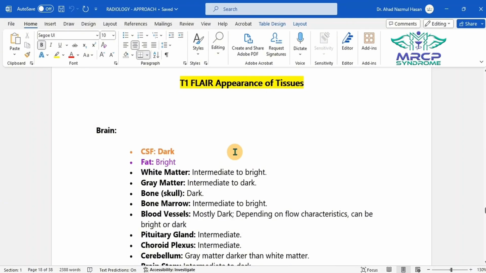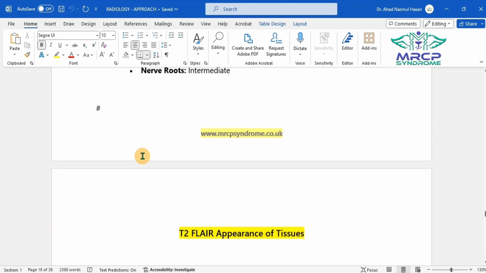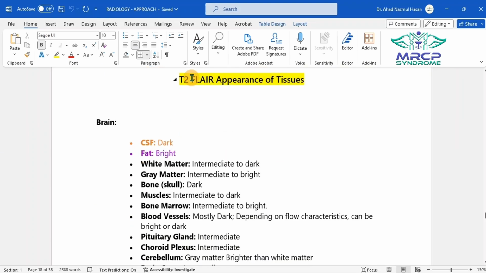So let's look for the T1 flare appearance. In case of T1, normally the CSF is dark. But in case of T2 sequence, the CSF would be bright. But when we go for the T2 flare, the signal is cancelled from the fluid, so the CSF will appear as dark in case of T2 flare. So both in T1 and in flare, the CSF would be dark.